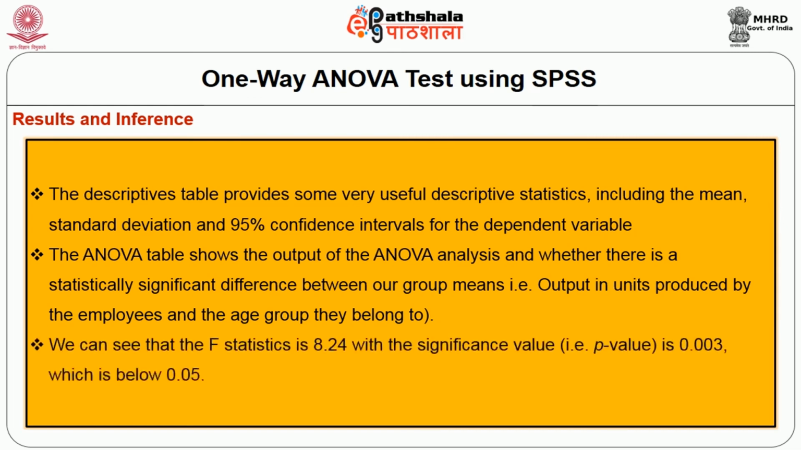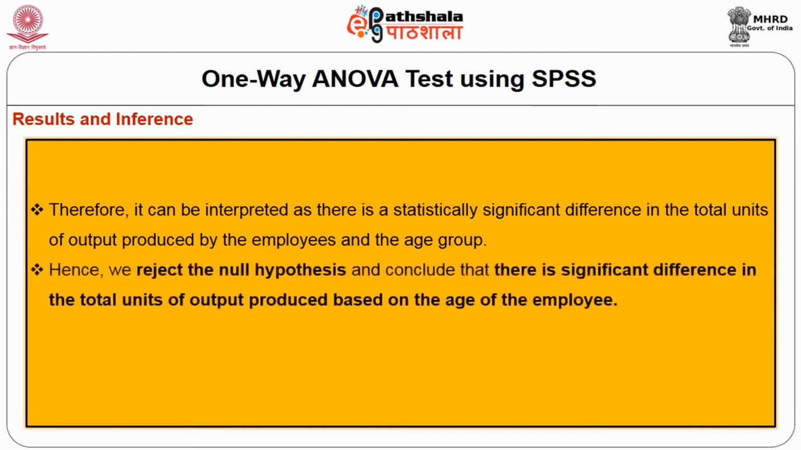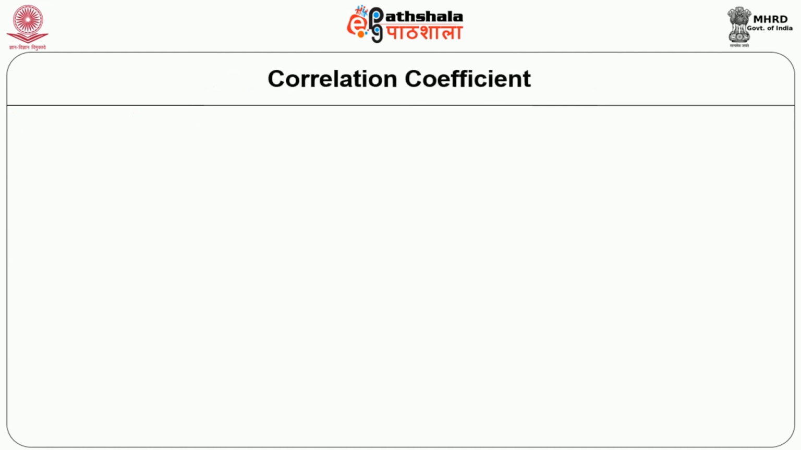We can see that the F statistic is 8.24, and the significance value P is 0.003, which is below 0.05. Therefore, it can be interpreted that there is significant difference in the total units of output produced by the employees based on their age group. Hence, we reject the null hypothesis and conclude that there is significant difference in total units of output produced based on the age of the employees. Further, from the mean values, we can conclude that respondents in age group of 31 to 40 years produce more than other age groups. Now, the final test is correlation coefficient.